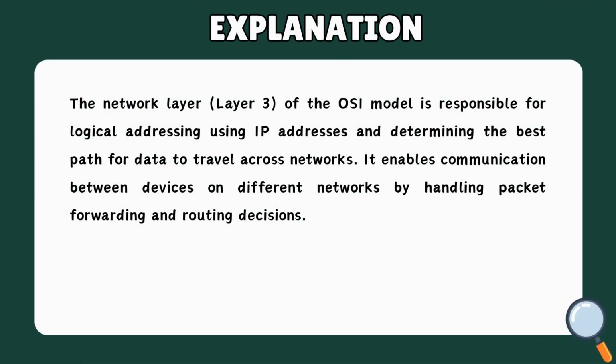The network layer, Layer 3 of the OSI model, is responsible for logical addressing using IP addresses and determining the best path for data to travel across networks. It enables communication between devices on different networks by handling packet forwarding and routing decisions.